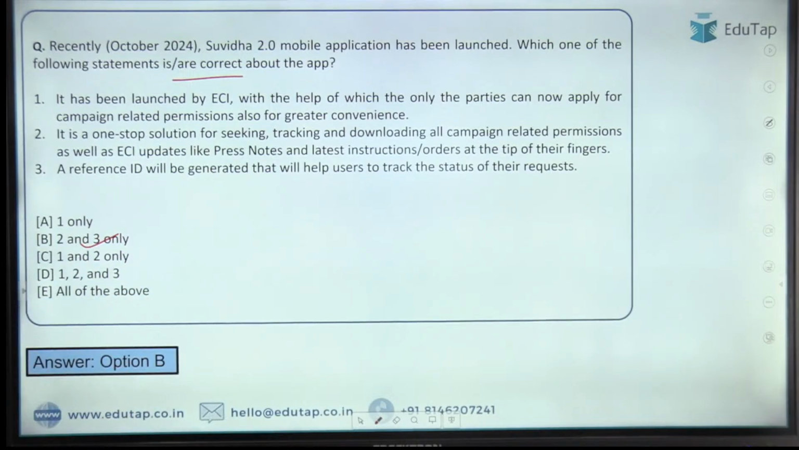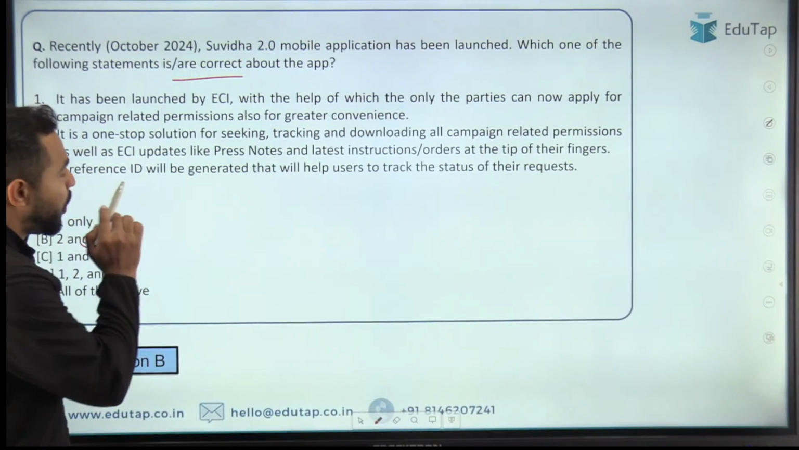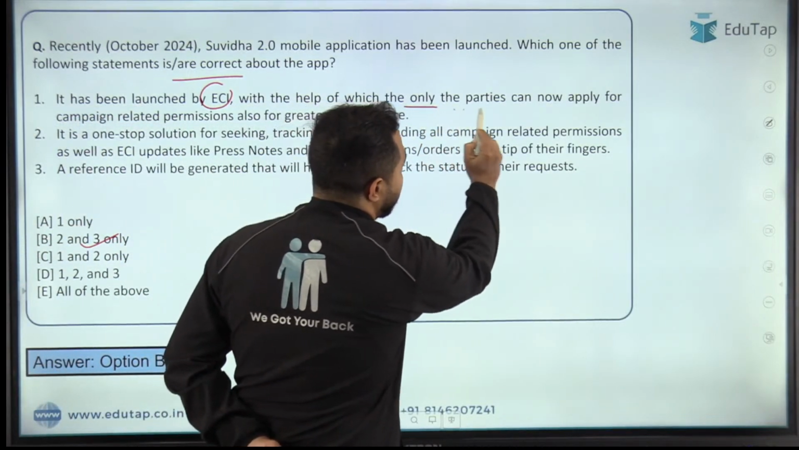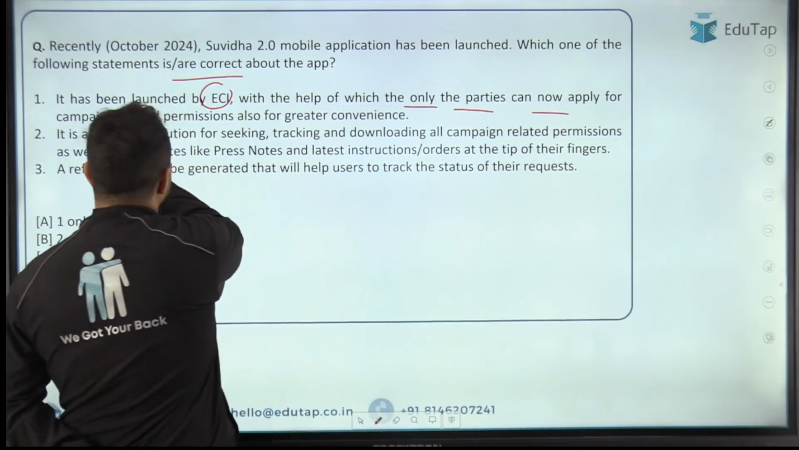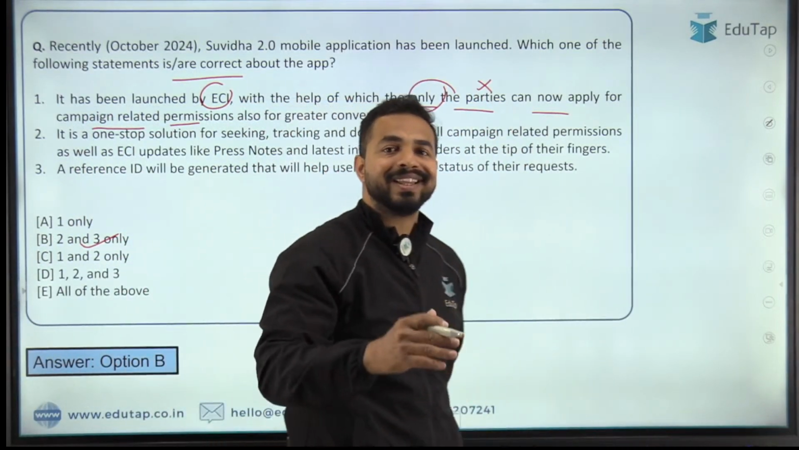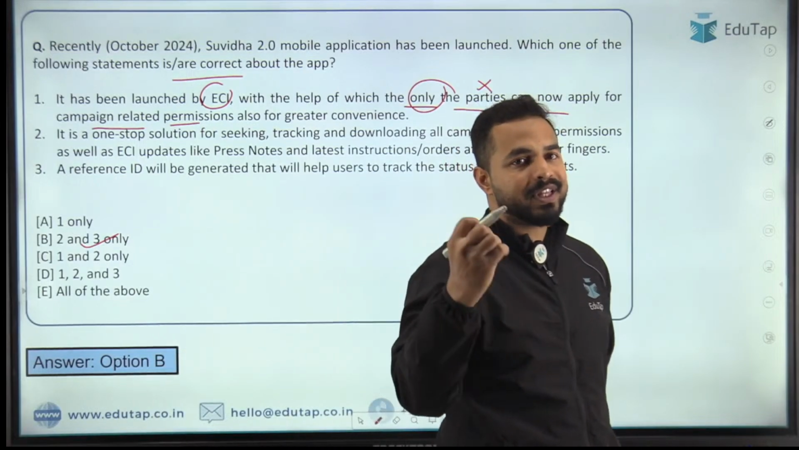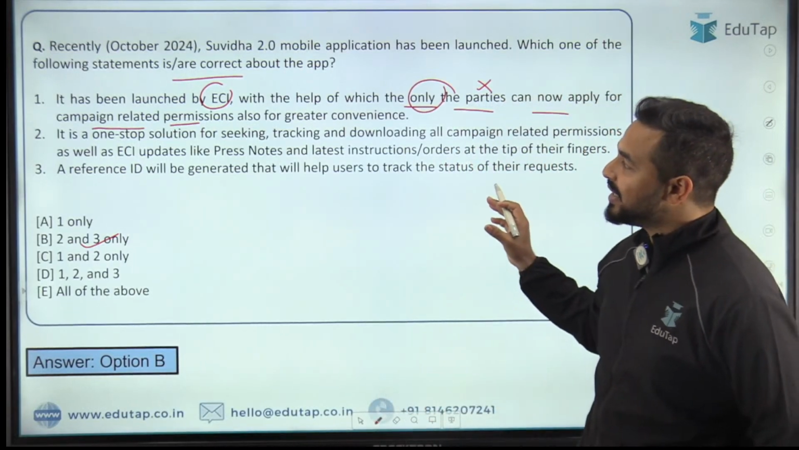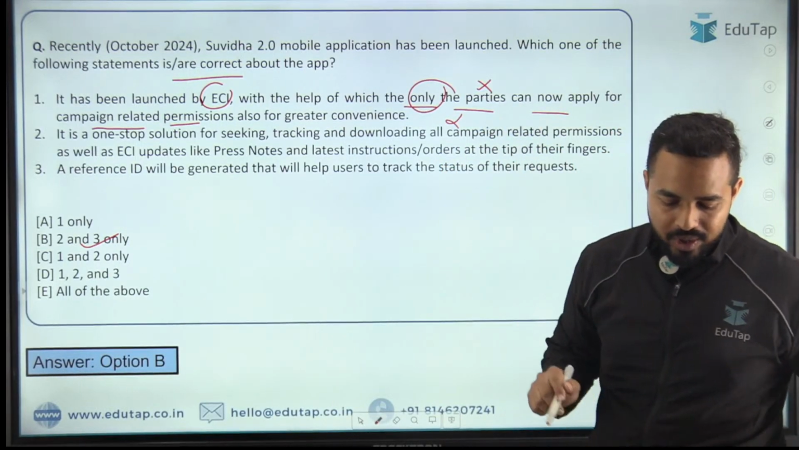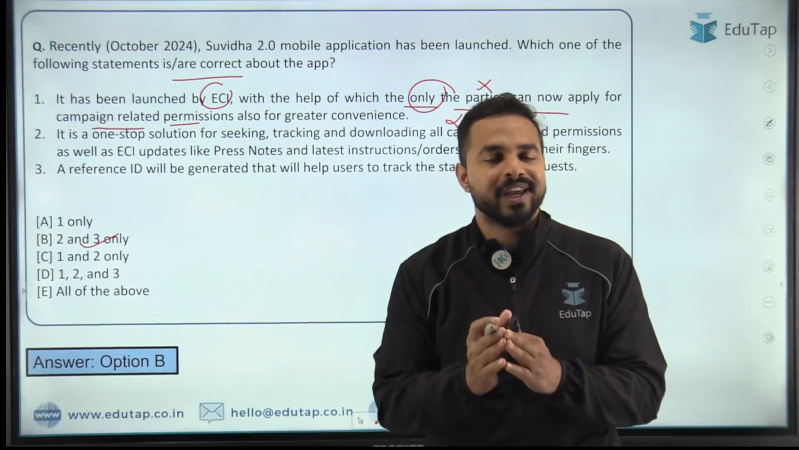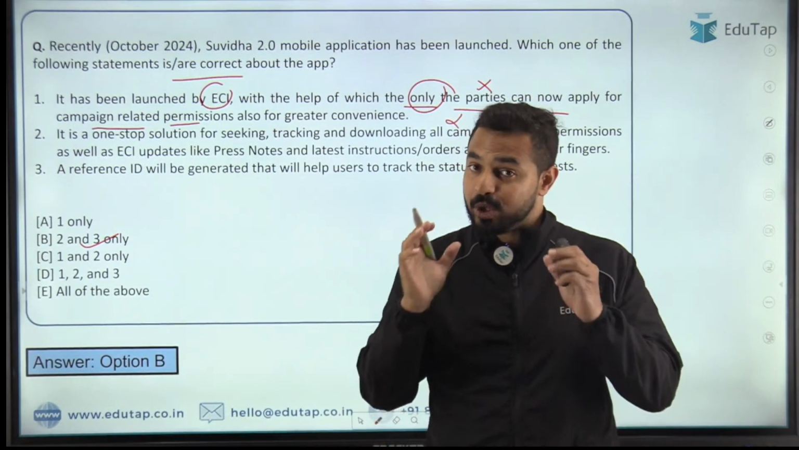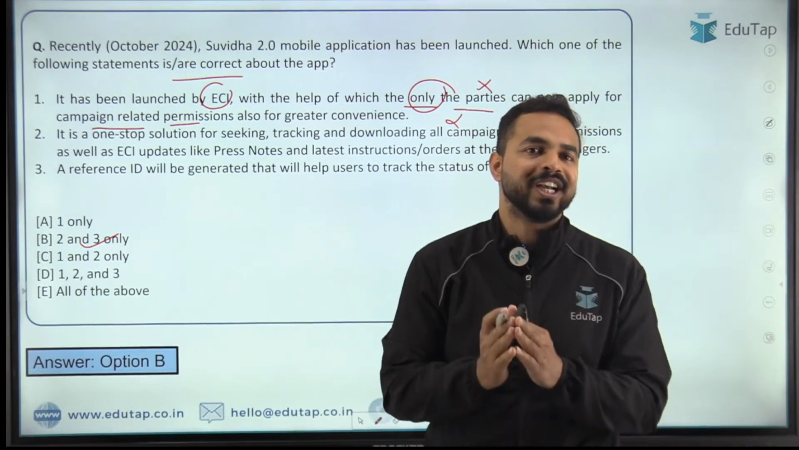Because the very first statement states that it is launched by Election Commission of India, absolutely right, with the help of which only the parties can apply for campaign related permission. Only the parties is basically incorrect. The parties and the candidates, both of them can apply with the help of the Suvidha app. That is the reason this statement is incorrect, and the right answer is option B, that is 2 and 3. So you have to be ready for this kind of question in the exam, because they will be playing with words, and you have to make sure that you are attentive enough to identify the right answers.